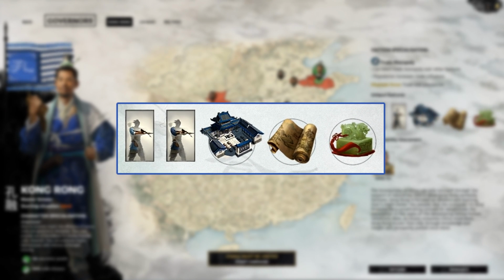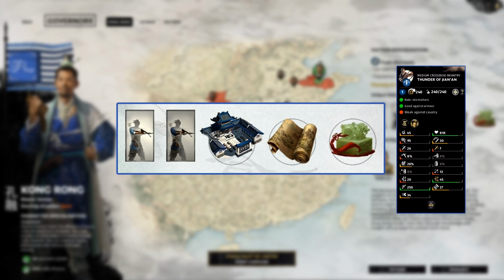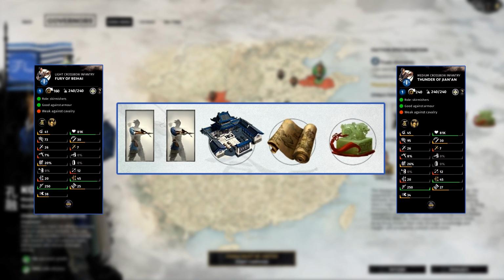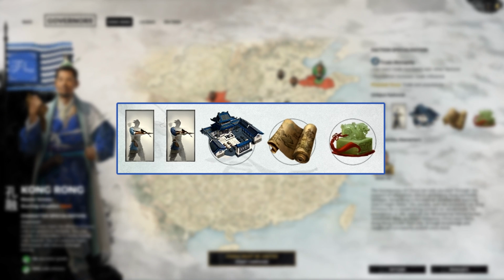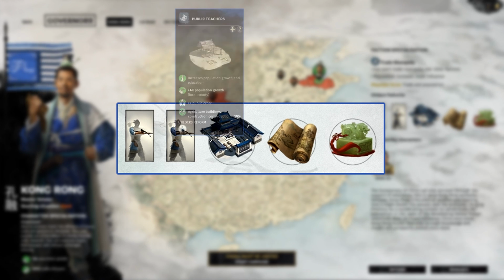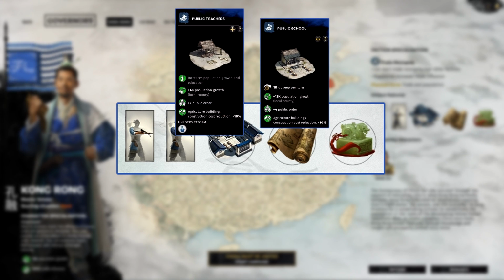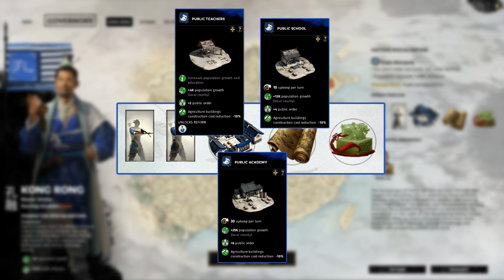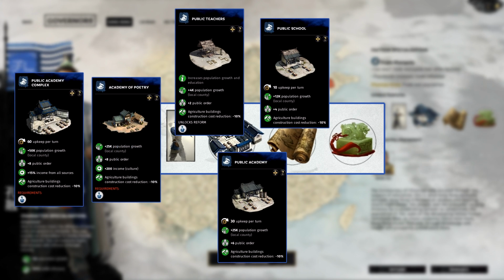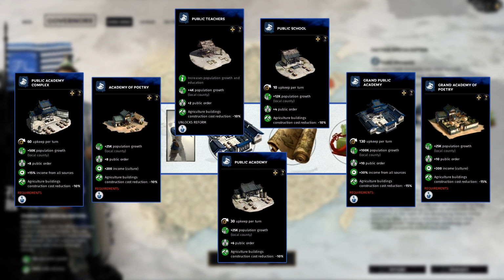Kong Rong has 2 unique units, the Fury of Beihai and the Thunder of Jianan, both excellent crossbow units which we will look at in more detail later. Kong Rong has 1 unique building, the Academies of Culture, which replaces the schools building. Instead of increasing character experience, it provides a solid amount of public order, population growth, and either income from all sources or culture, depending on which chain you choose.